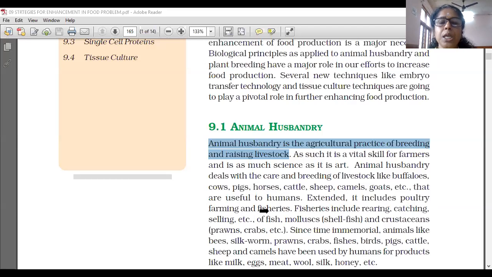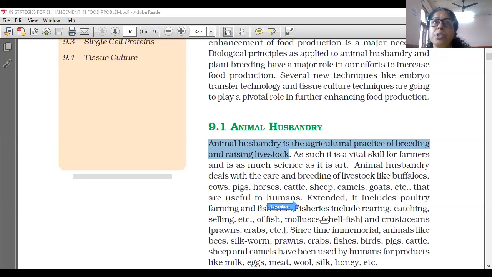Poultry farming means chicken growing, both for eggs and for meat. Fisheries, all of you know, include rearing, catching, and selling of fish.